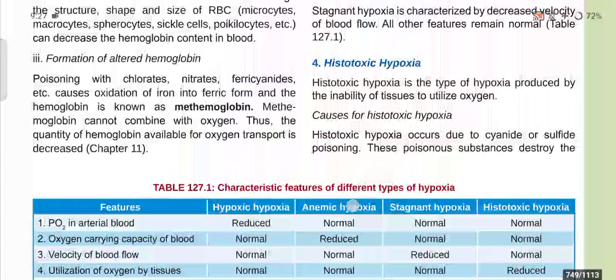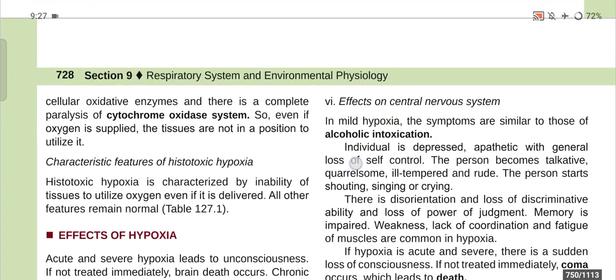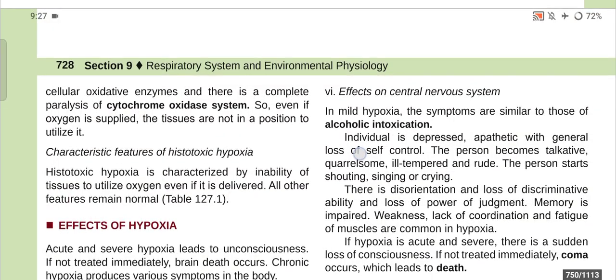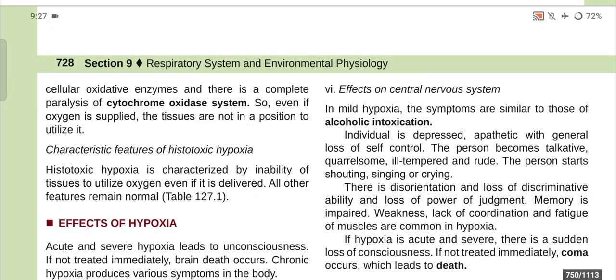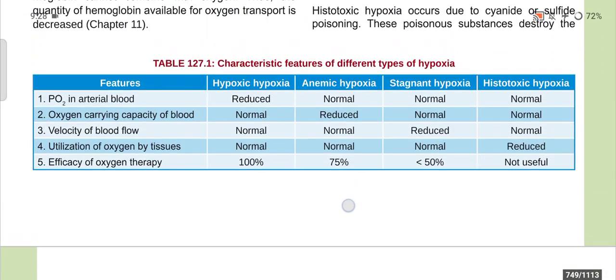It occurs due to cyanide or sulfide poisoning. These poisonous substances destroy the cellular oxidative enzymes, and there is complete paralysis of the cytochrome oxidase system. So even if oxygen is supplied, the tissues are not in a position to utilize it. The characteristic feature of histotoxic hypoxia is the inability of tissues to utilize oxygen even if it is delivered. All other features remain normal.